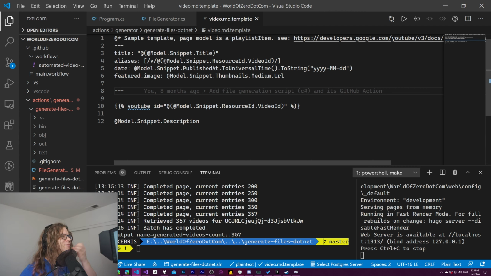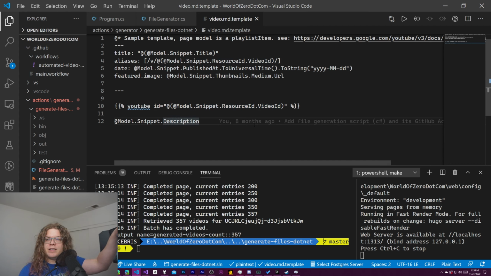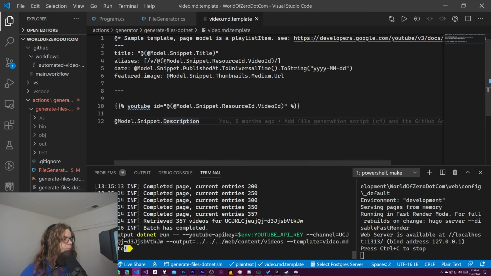That's what this is. So this is pulling from the video content, and allows me to insert that content anywhere I want. So I can modify this and get new videos however I want. Then I just rerun this job, and this goes and finds a specific channel. That's the channel ID for World of Zero, generates them and outputs them to a specific directory.